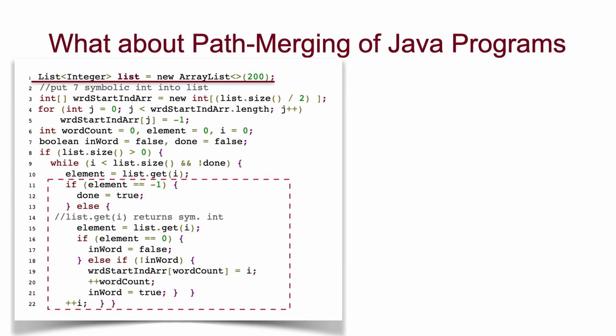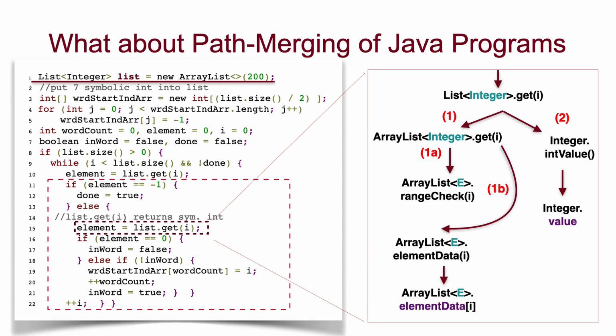Ideally, what we would like to have is to path merge this if statement into a single exploration. In order to do that, we really need to summarize everything inside this if statement. That includes the call to the list.get. Now, this list.get has the control flow on the right figure.